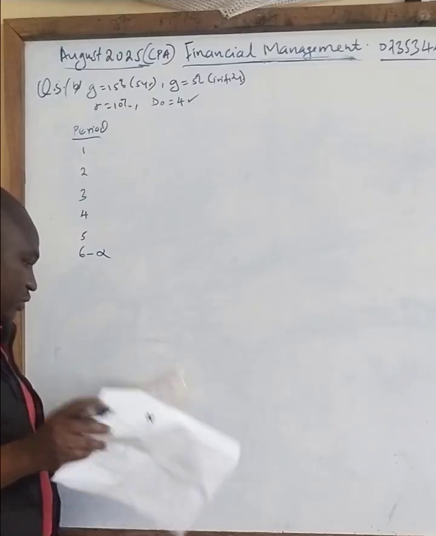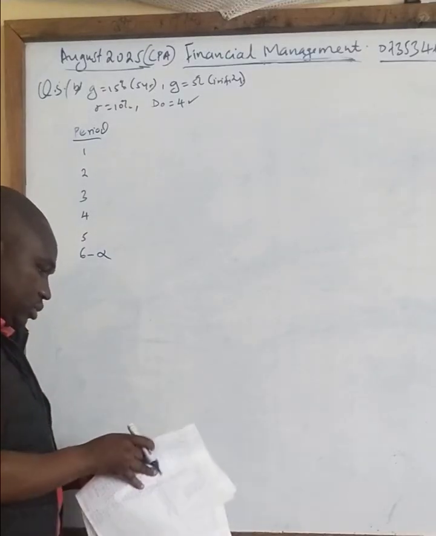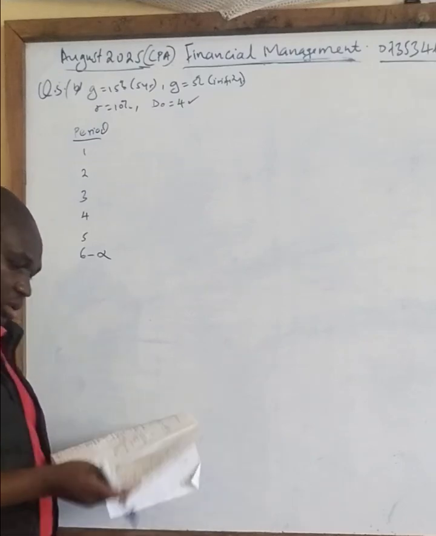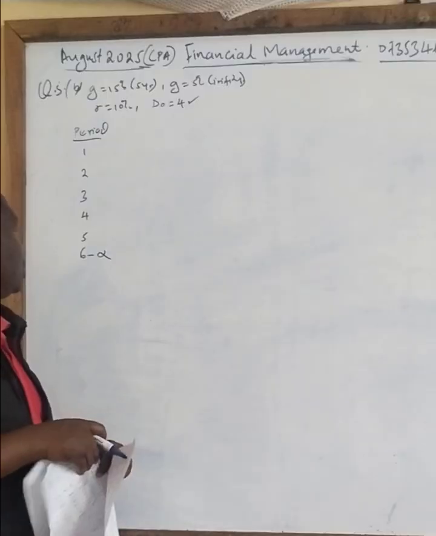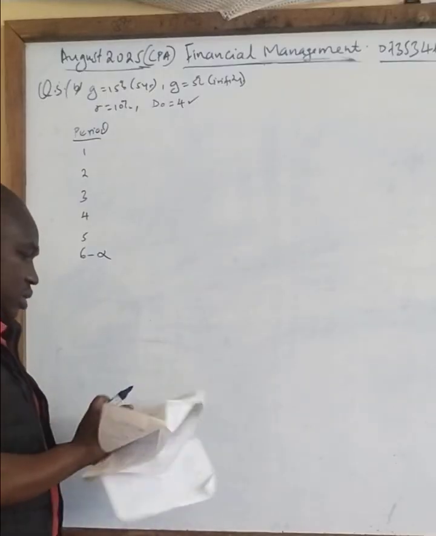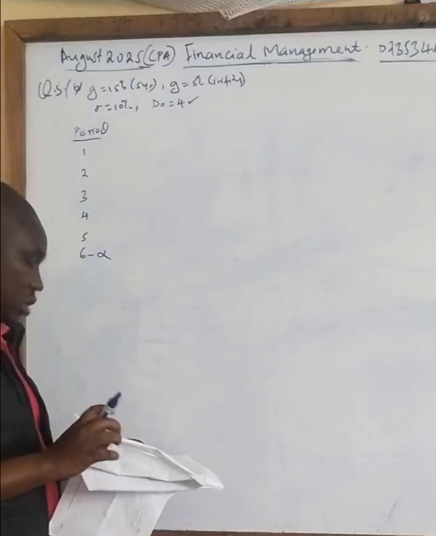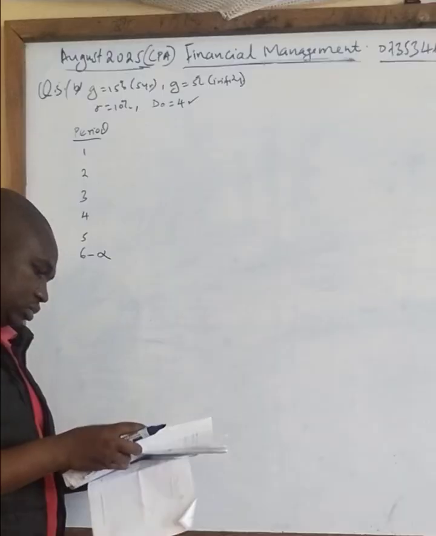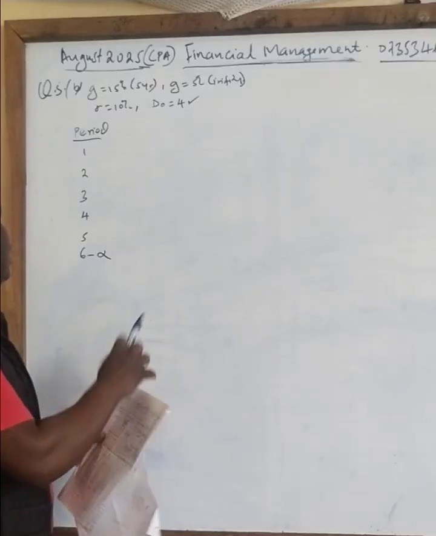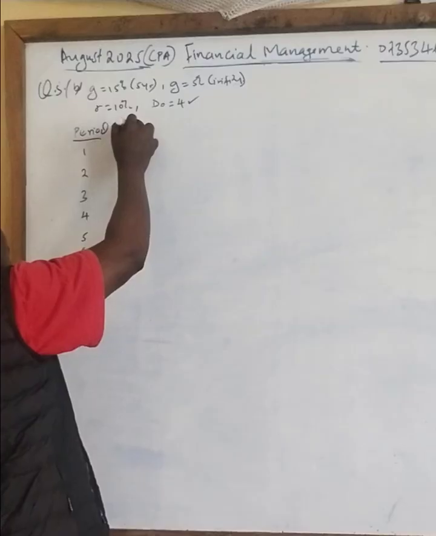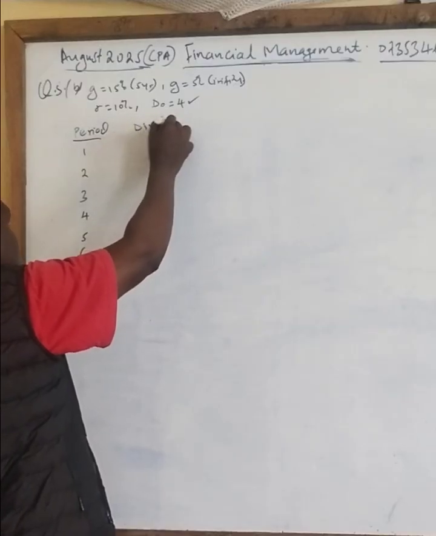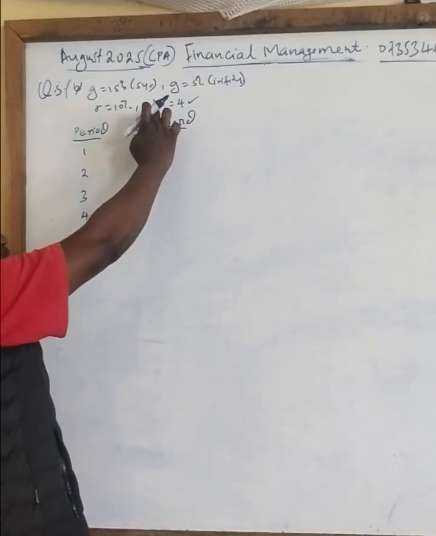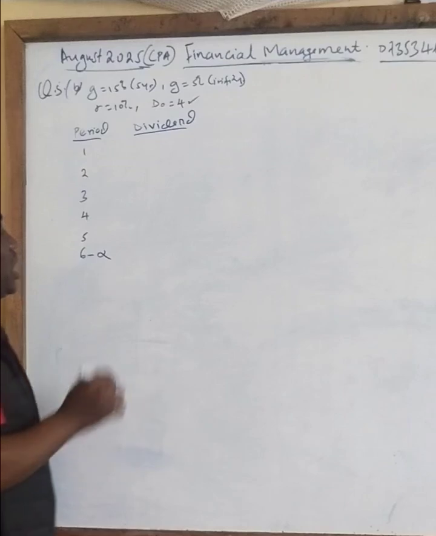So therefore our work will be very simple. Now from here we can calculate the dividends. Because this one is for the previous year, what about the end of this year? It would have grown, right?